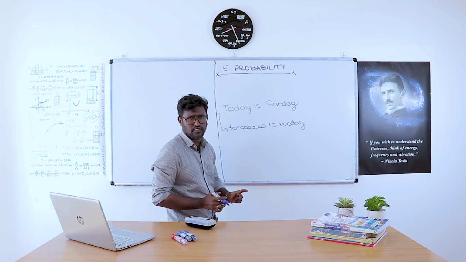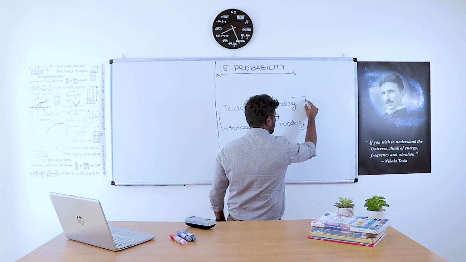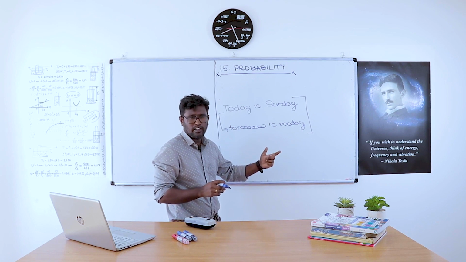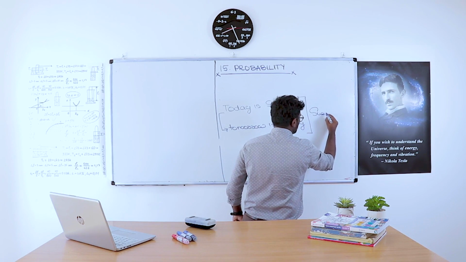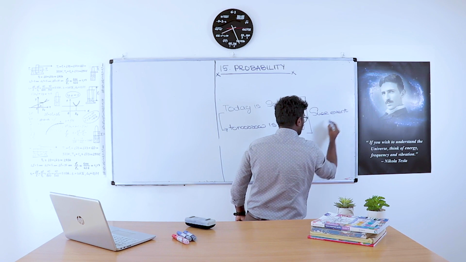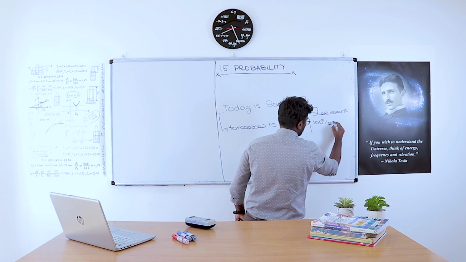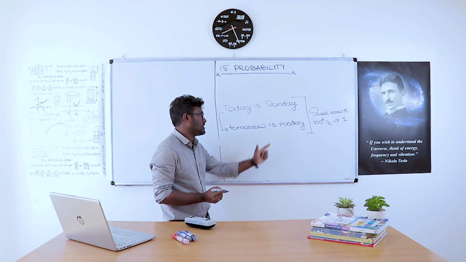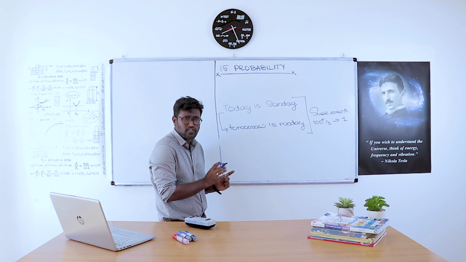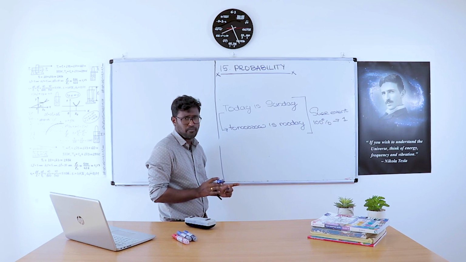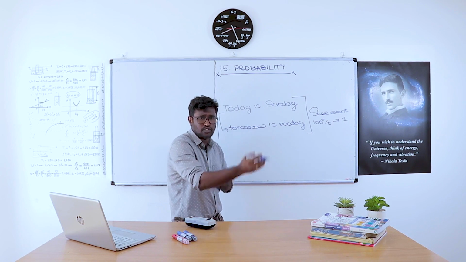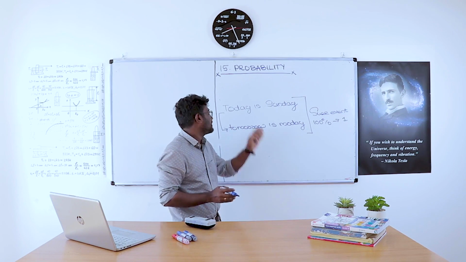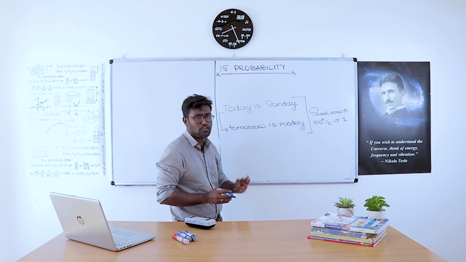So this is a sure event. Tomorrow is Monday, this is a sure event. There is a 100% chance that tomorrow is Monday. So this event is called a sure event, such that the probability is 100%. That 100% in probability means 1. So there is 100% chance of Monday tomorrow. There will be no chance of tomorrow being Tuesday, Wednesday, Thursday, Friday or Saturday. Today is Sunday, tomorrow is Monday. That is simply called a sure event.